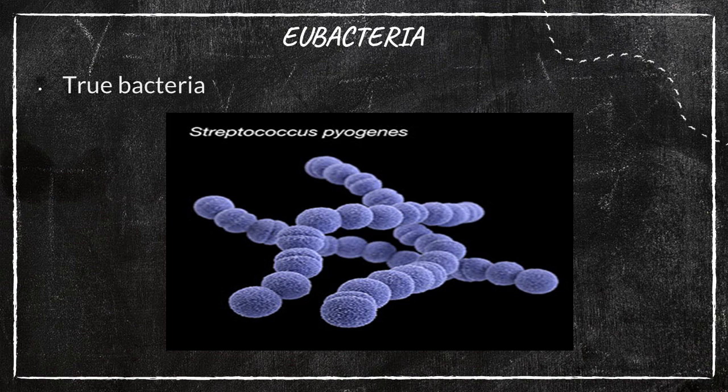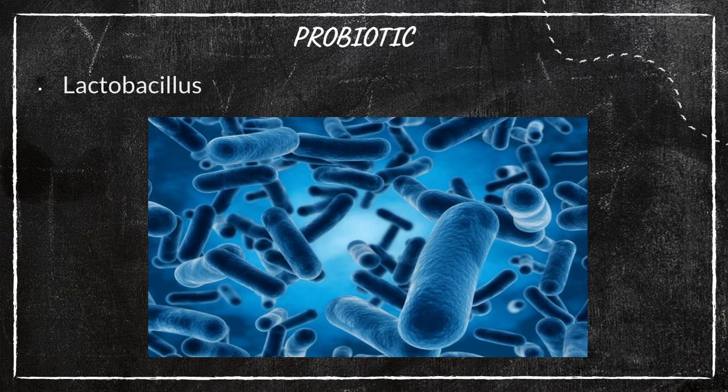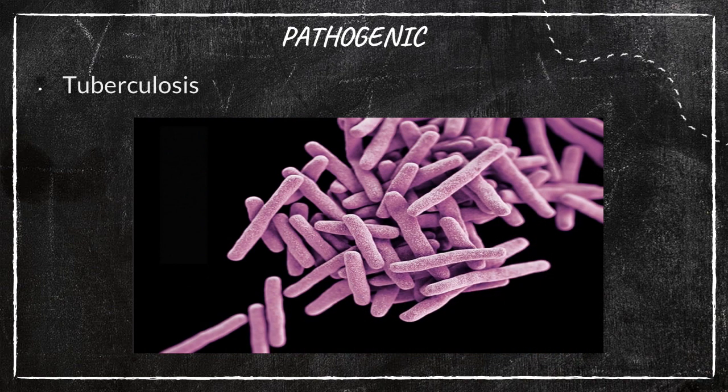Then probiotic bacteria, one example we said is lactobacillus. This is an image of lactobacillus, which is converting the milk into curd. Next one is tuberculosis bacteria, which is causing the tuberculosis disease for human beings. Is it clear?